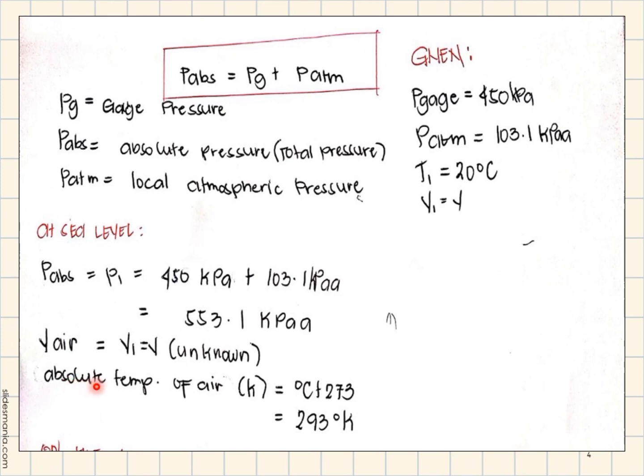Meanwhile, we also need to convert the temperature to its SI units, which is 20 degrees Celsius plus 273 constant is equal to 293 Kelvin.